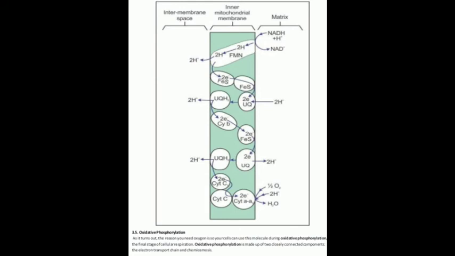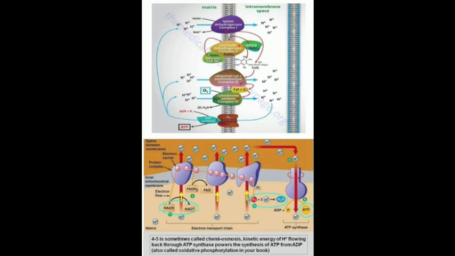Just see, in the diagram it is also given: NADH gets converted into NAD, hydrogen is released, and after that FAD gets converted into FADH2 with the absorption of hydrogen. NADH reductase complex is formed in the matrix, and it donates 2 protons and 2 electrons to flavin mononucleotide.